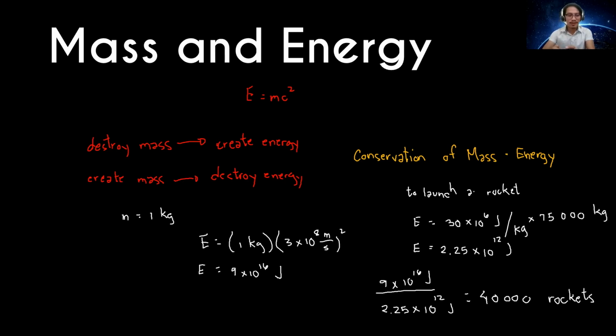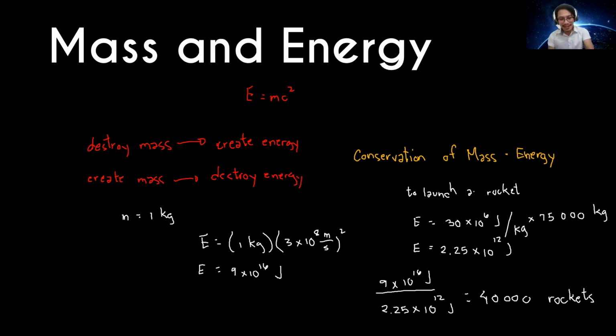Okay? That is why in modern times, a huge amount of energy can be produced if we are using nuclear power plants. That's why many are building nuclear power plants. Why? Because a very small amount of mass contains an enormous amount of energy.